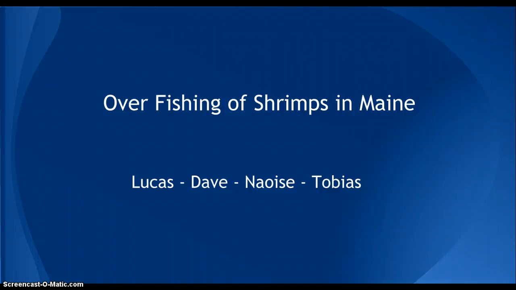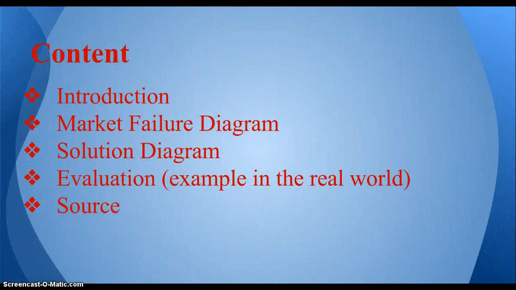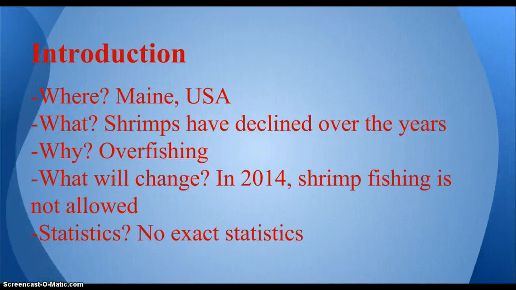So our topic was overfishing of shrimps in Maine. First I will introduce you to our article, then David will explain the market value diagram, then Nisha will explain the solution diagram, and then Tobias will explain the evaluation. So where did our article take place? It took place in Maine, USA.